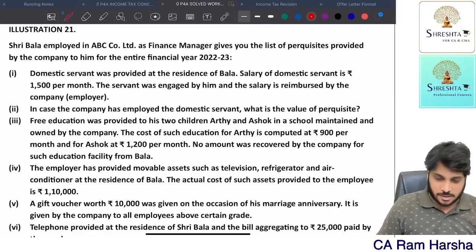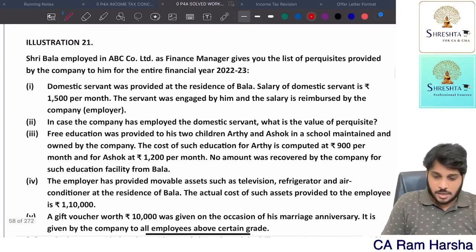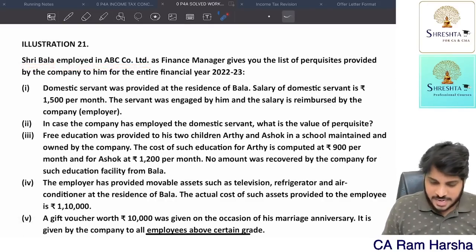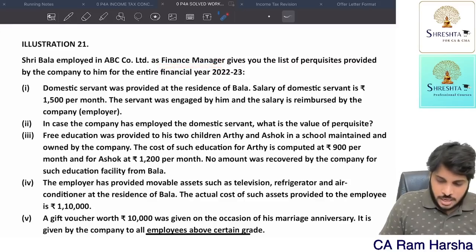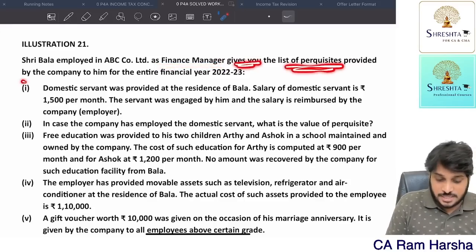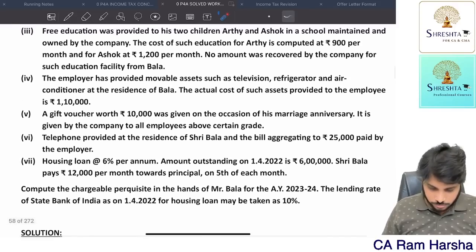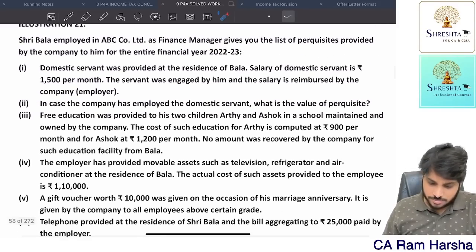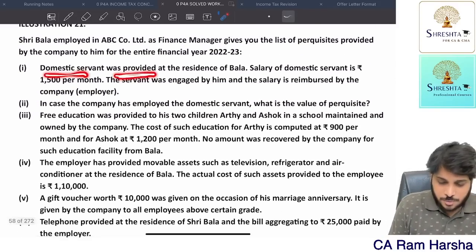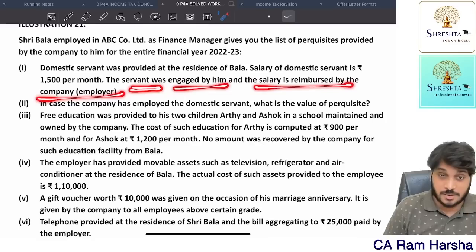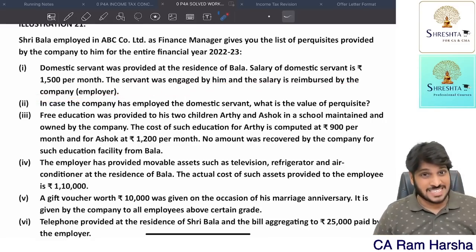Okay, next 21. So what are they saying? Sri Bala, employed in ABC Company Limited as a finance manager, gives you the list of perquisites provided by the company for him in the entire year. So many were there. Domestic servant was provided at the residence of Bala. Salary of domestic servant is 1500 per month. A servant was engaged by him and the salary is reimbursed by the company.